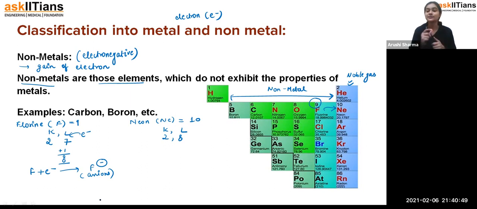So for that, some of the elements lose electrons, and then we call them metals, and some of the non-metals gain the electrons. So that's how we are having metals and non-metals. Fine. So a similar thing is here, students, like fluorine is accepting one electron, so it is having one negative charge. Okay, but if I talk about oxygen,